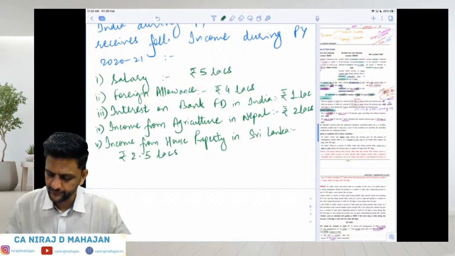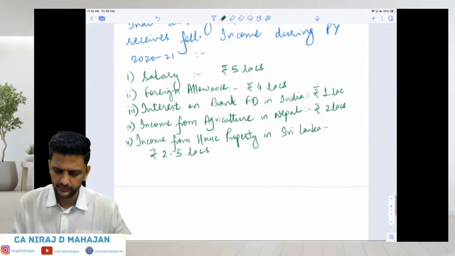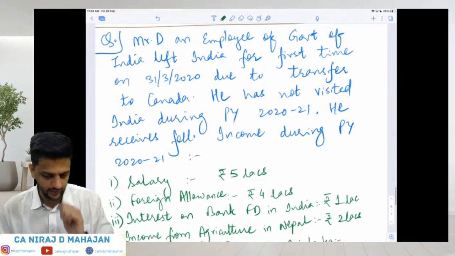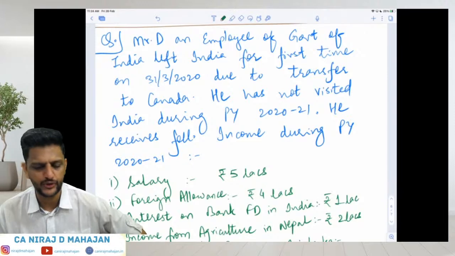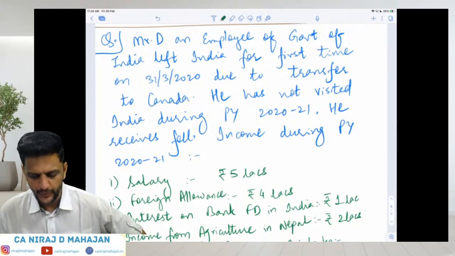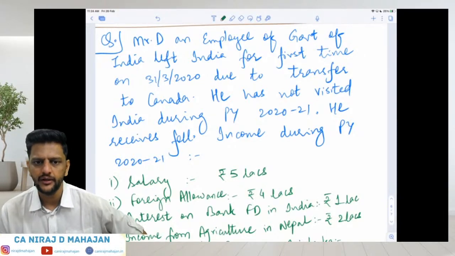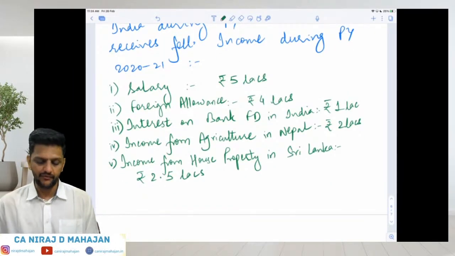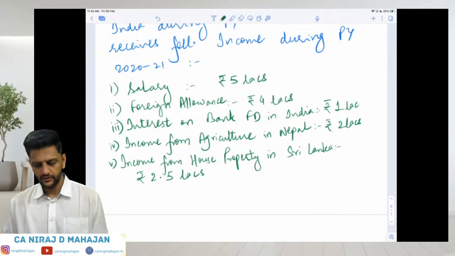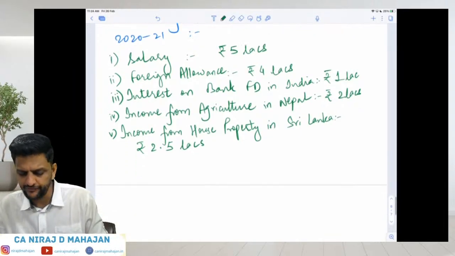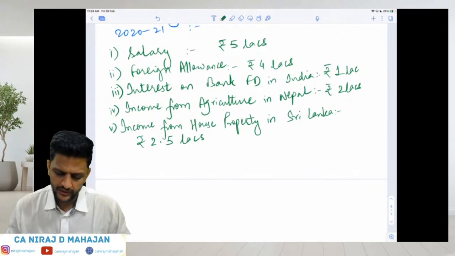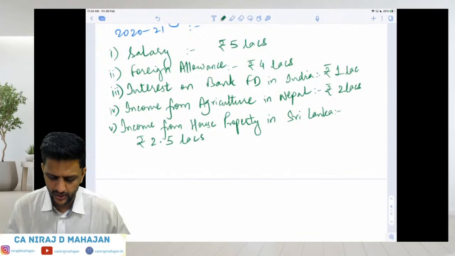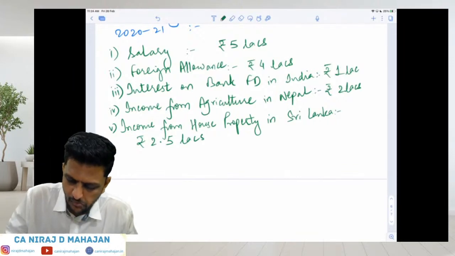Yes, everyone got it? We're doing a basic question right now. Mr. D was an employee of Government of India, but he left India on 31/3/20 due to his transfer to Canada. During the year 2021, that is our current PY, he earned the following income. Salary, obviously from Government of India, rupees 5 lakhs. Foreign allowance, rupees 4 lakhs. Interest on an FD kept in India, 1 lakh. Income from agricultural land in Nepal, rupees 2 lakhs. And income from house property in Sri Lanka, rupees 2.5 lakhs. Compute his total income.